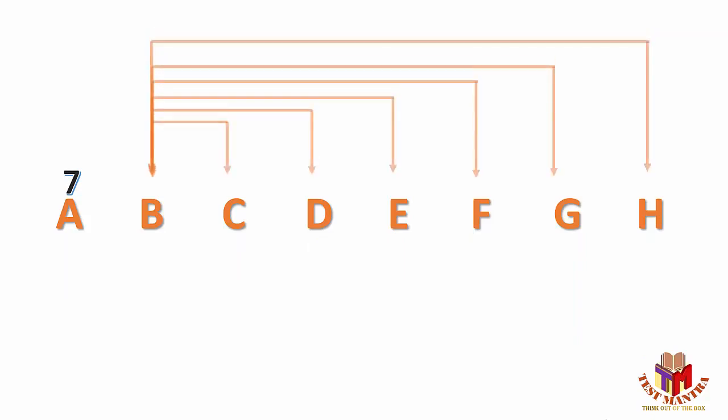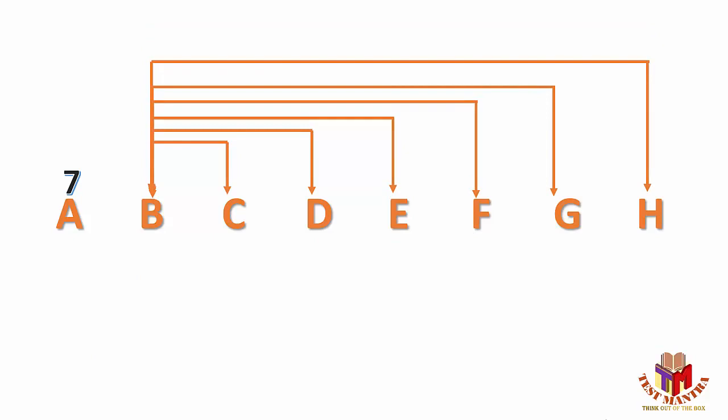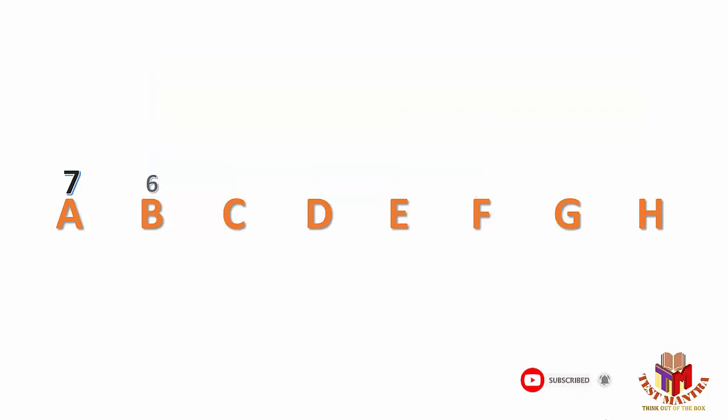Similarly, team B, who has already played against A, will play against C, D, E, F, G and H. That means team B will play 6 more matches, right? We will not consider 7. Actually team B will play 7 matches, but we have already considered the match in which team B played against team A. So he will play the remaining 6 more matches here.